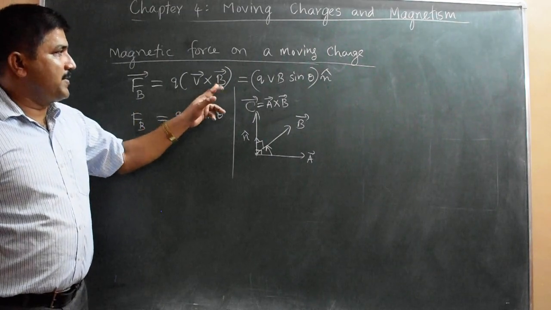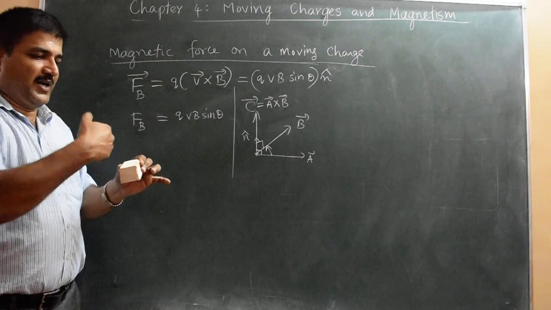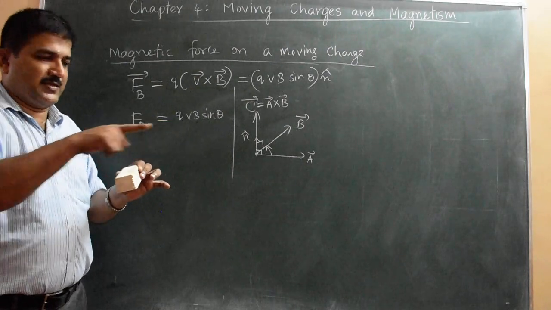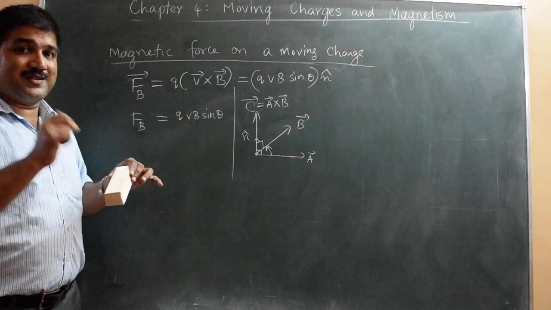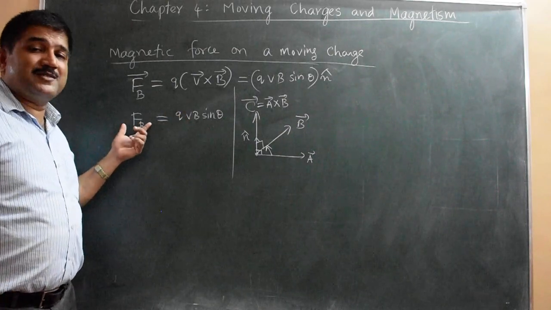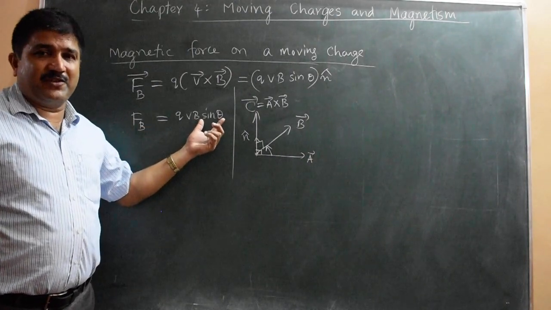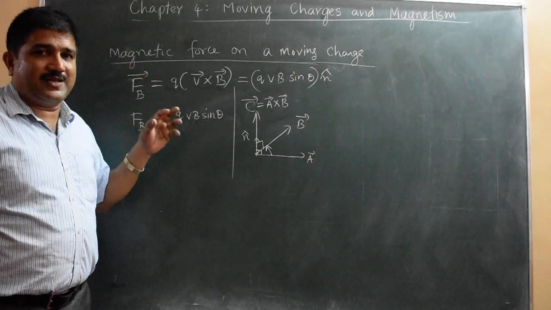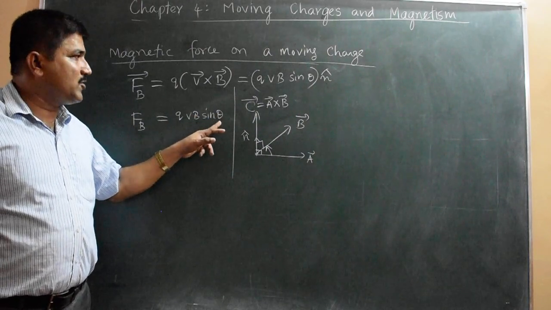If V and B are perpendicular, the field is like this, the charge is moving this way. The field is like this, the charge is moving like this, perpendicular. The angle between B vector and V vector is 90 degrees. The charge experiences maximum magnetic force, because sin 90 degrees we know is 1, the maximum value of sin theta is 1. That happens when theta equals 90 degrees.